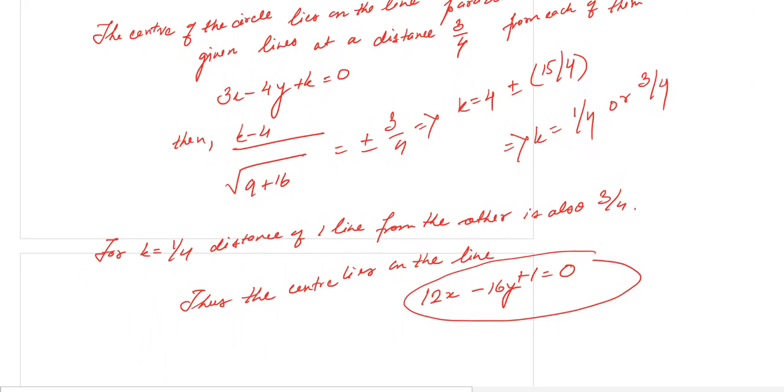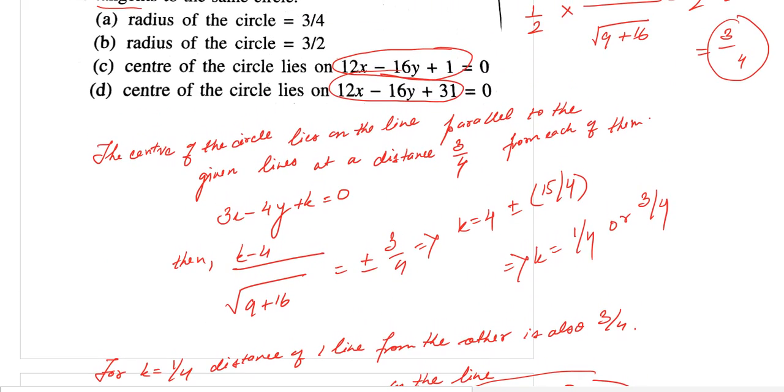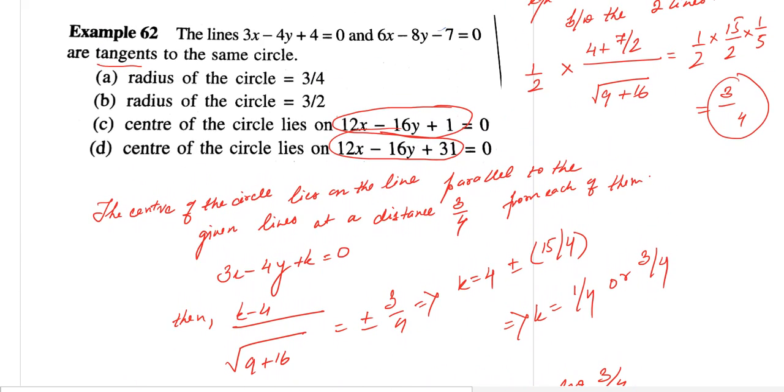Let's see. So we have that option C is correct, and we have that option A, that is the radius of the circle is 3/4, is also correct.